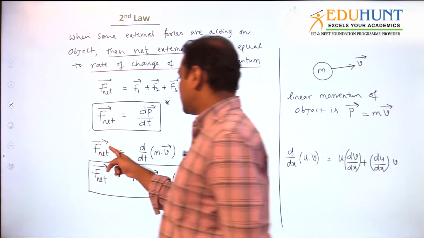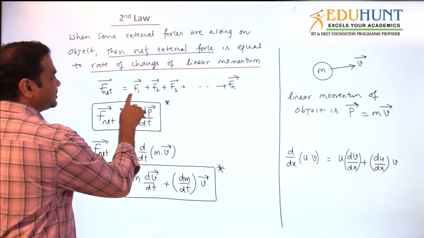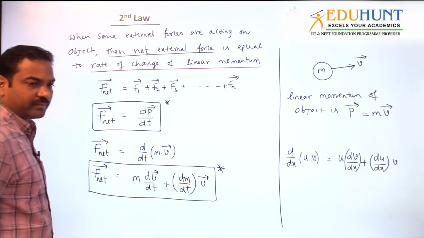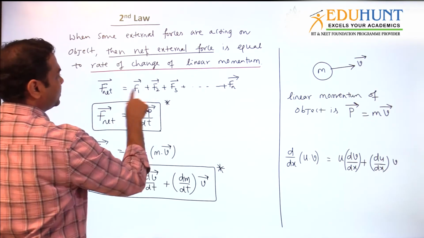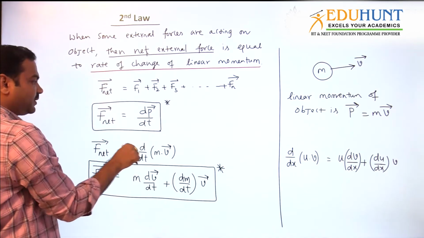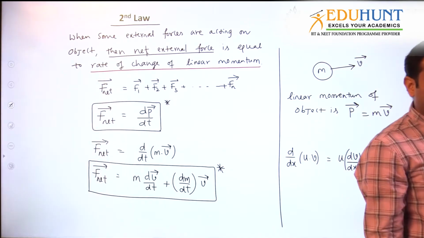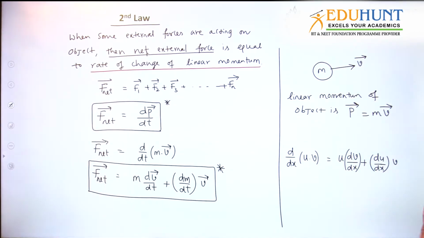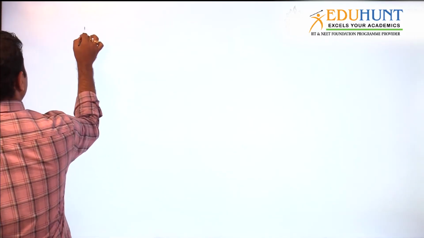Net force is not one force. It all depends on how many forces are acting on the body. If more forces are acting on the body, then you have to find the net force. That net force will be equal to dp bar by dt, the rate of change of linear momentum. Now finally, what is the net force we got?